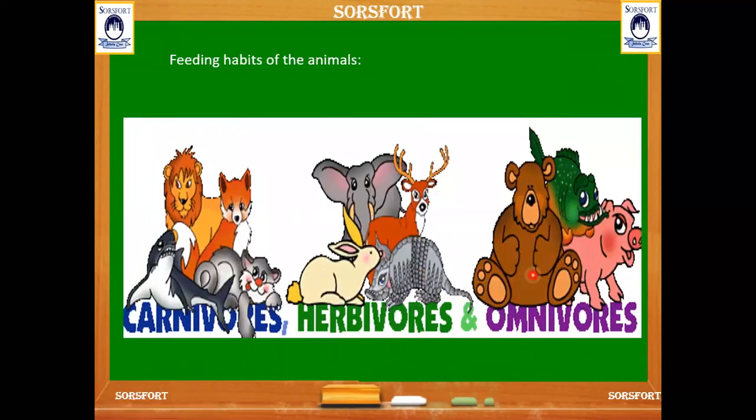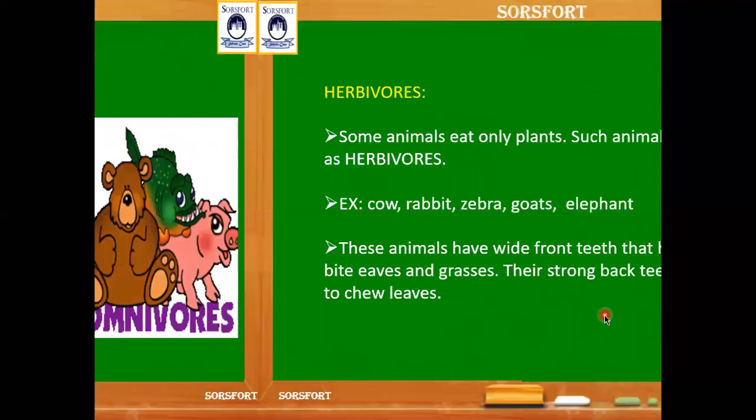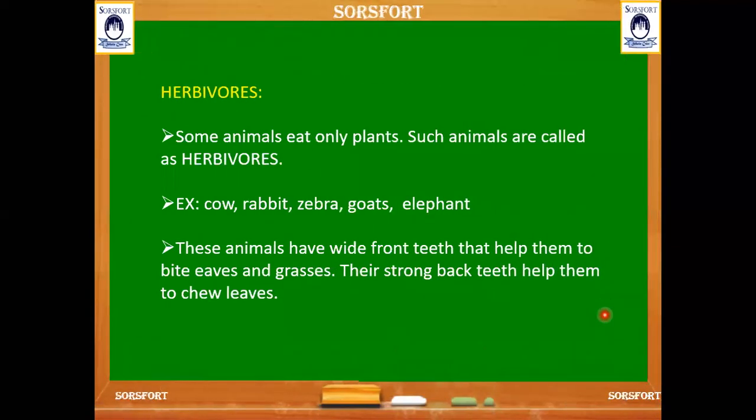And here are the feeding habits of the animals. According to the feeding habits of the animals, they are classified into three types, like carnivores, herbivores, and omnivores. First, let us discuss herbivores. What is herb? Herb means plant. Ores means eaters. So the plant eaters, we call herbivores.